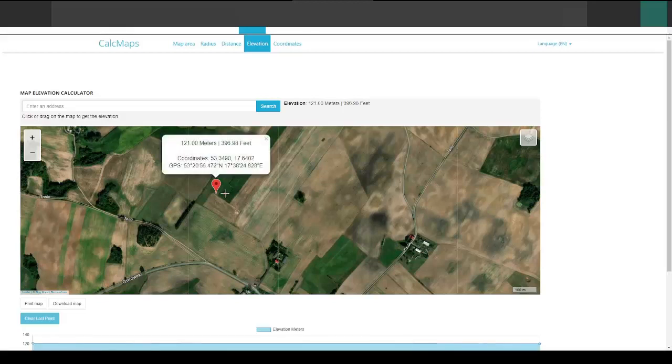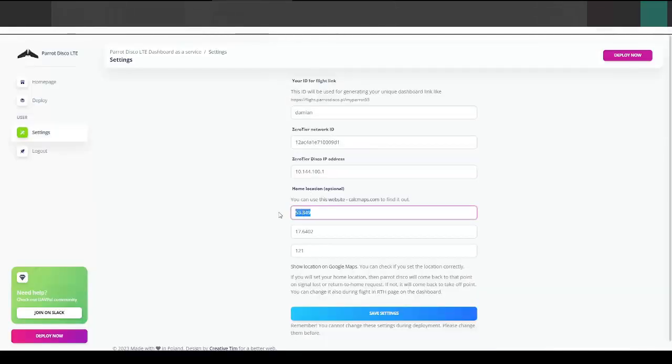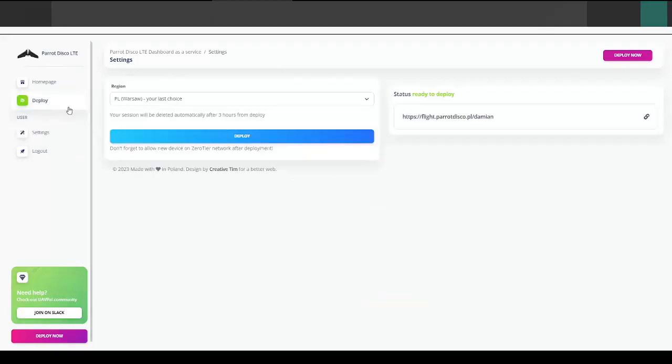Now click on this and copy the coordinates and remember the altitude meters. Paste these coordinates into the settings and set the altitude. Now you can save your settings. Now you are ready to deploy.